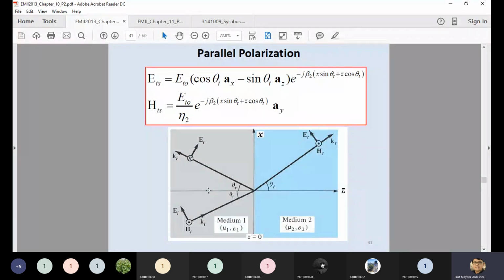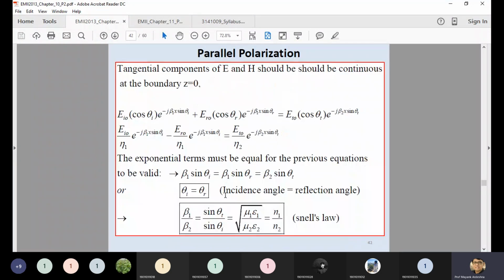This is the way you can derive it. You can take this geometry and write it down in terms of the beta form, and write down this equation: beta 1 sine theta i equal to beta 2 sine theta t. Theta i is the incidence angle and theta r the reflection angle. If you take the ratio of these two, beta 1 upon beta 2, you get sine theta t upon sine theta i. And from this equation, you can write down the theta i term.